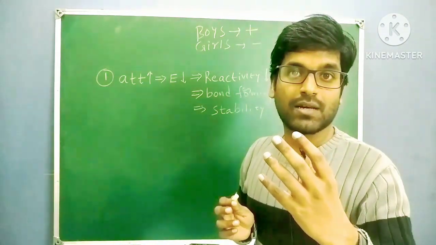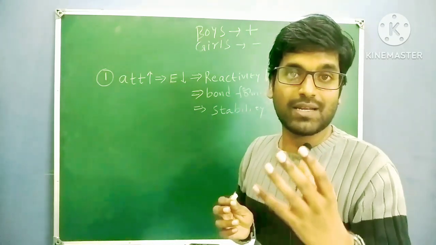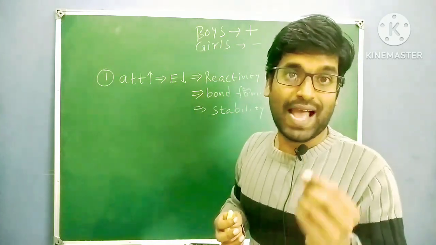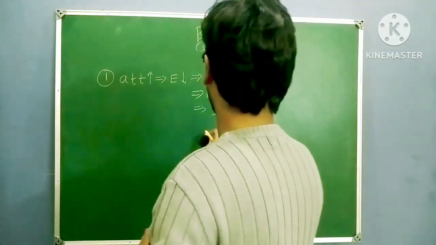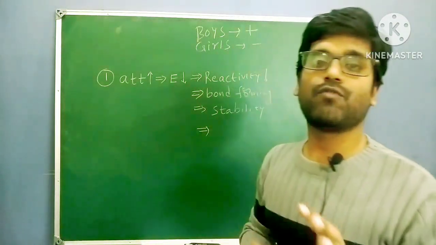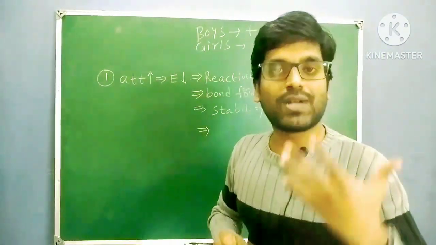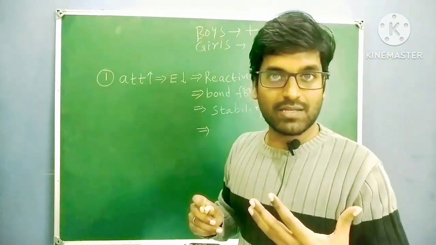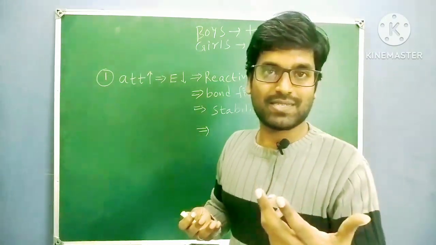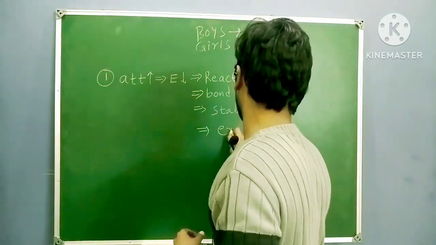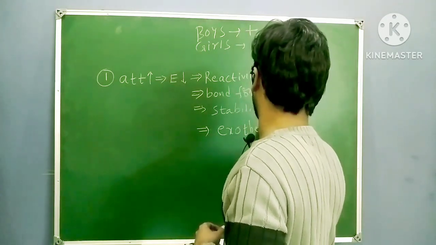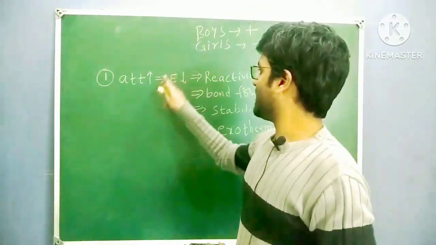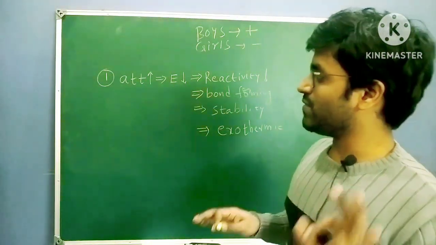Whenever stability is increasing in your life, you will be excited. Excitement at its peak. So excitement is nothing but exo. Whenever energy is releasing during bond formation, you will lose your energy because of attractions. Whenever energy is releasing, your stability is increasing. Whenever your stability is increasing, you are excited. So this is called exothermic. Exothermic, right? This is the first point. So whenever energy is reducing, this is exothermic. This is very, very important.